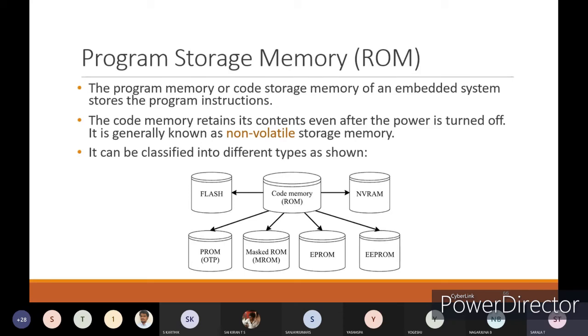It won't affect the data present in your memory. That's why it is called non-volatile. It can't be affected by the power supply. Okay, and it is classified into different types as shown here. Code memory can be PROM, masked ROM, EPROM, EEPROM, NVRAM, and flash.